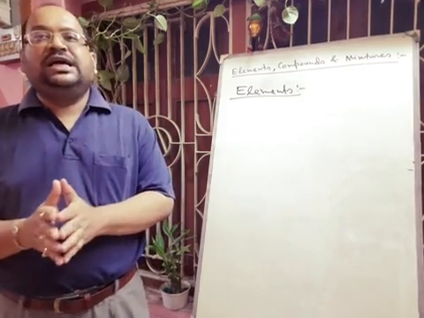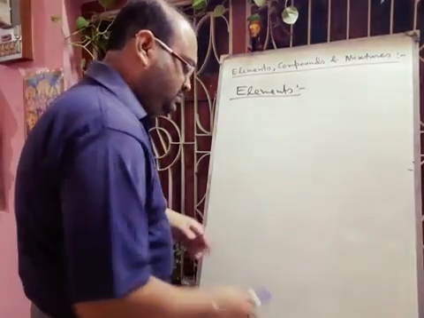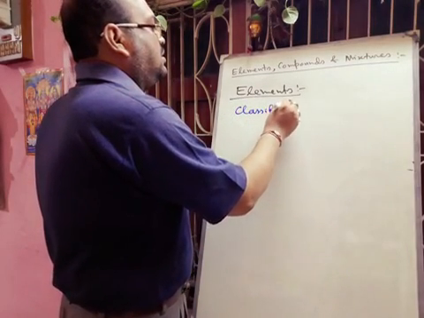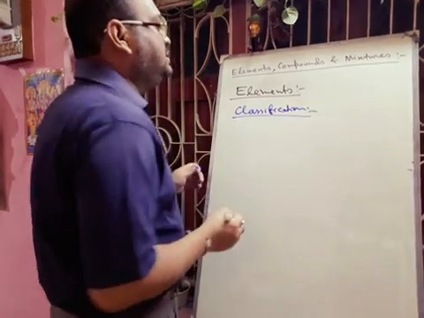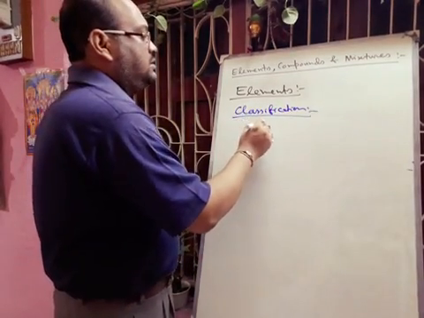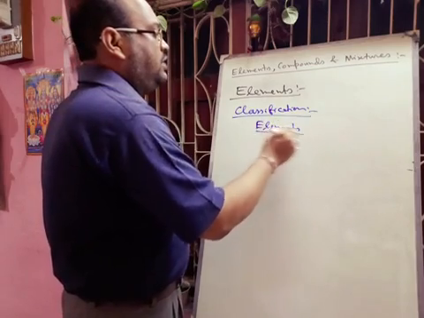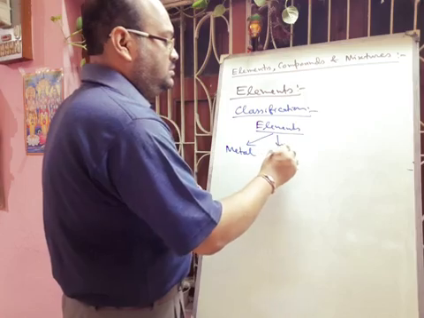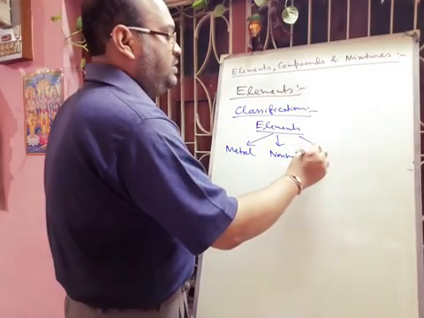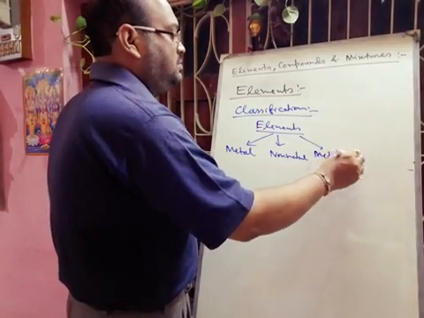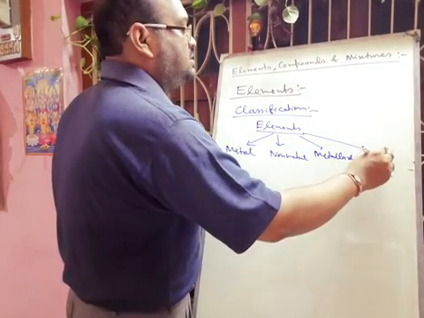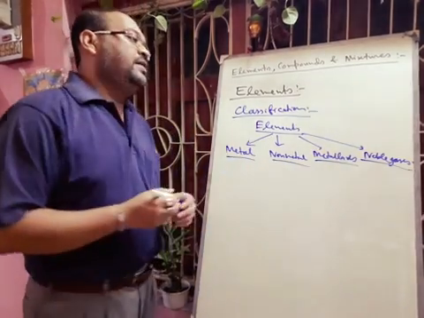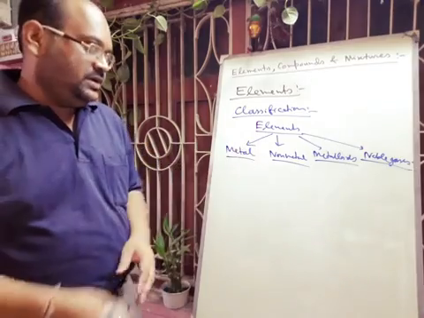Next we will discuss the classification of elements. Already we have written that elements are classified into four categories. One is metals, another is non-metals, then metalloids, and another is noble gases. Noble gases can also be considered non-metals, but in your book it is given as a separate classification.